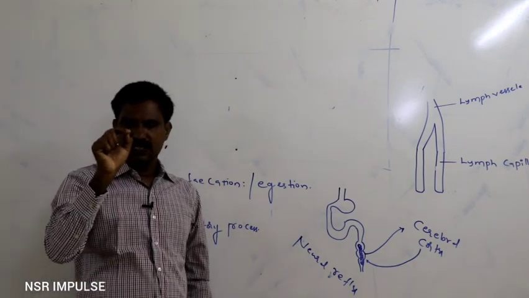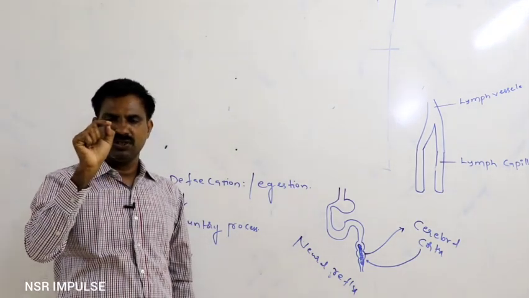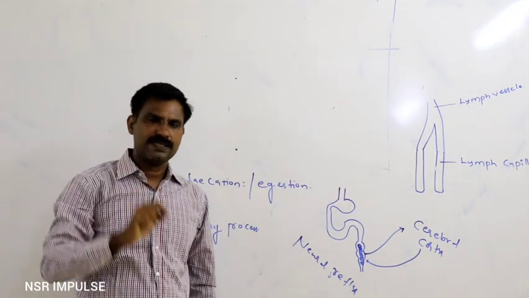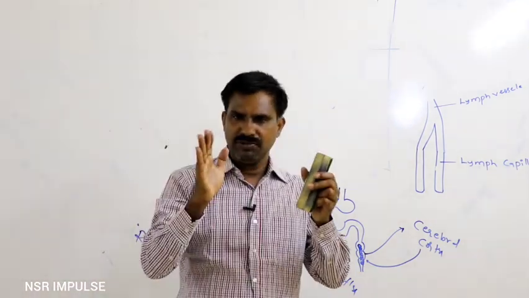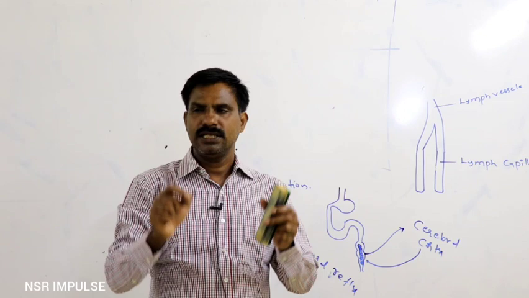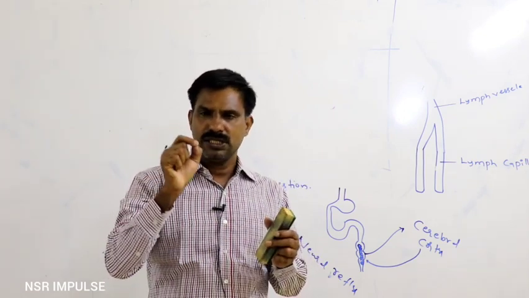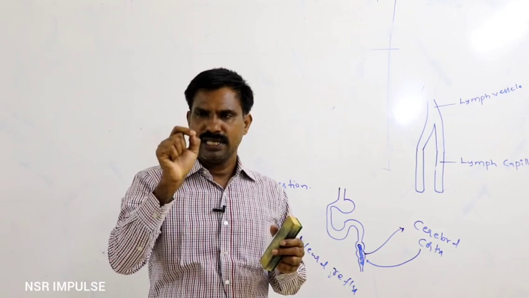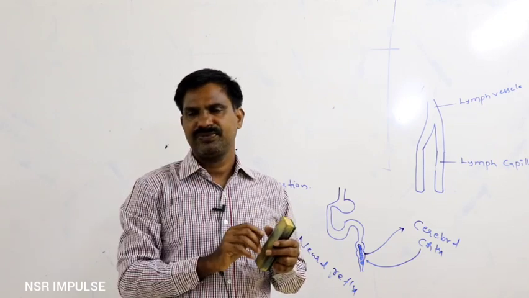Definitely, digestive system activity is regulated by both the nervous system as well as the endocrine system. The nervous system regulates the digestive system activity, and the endocrine system also regulates the digestive system activity.